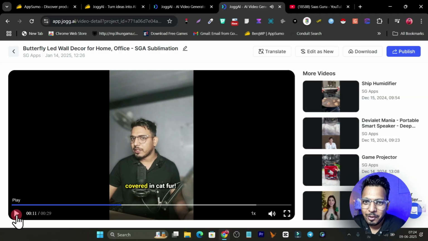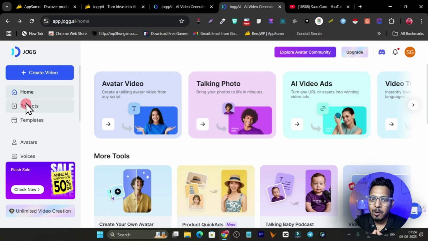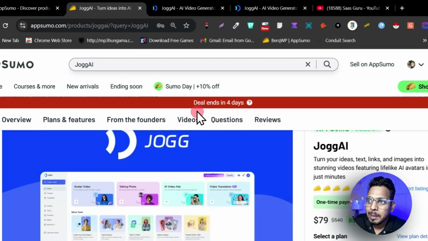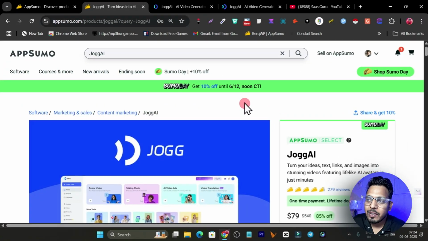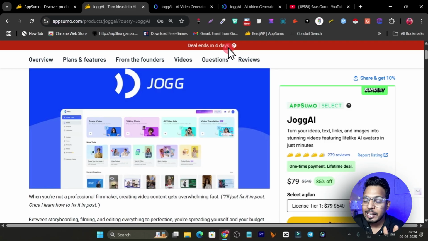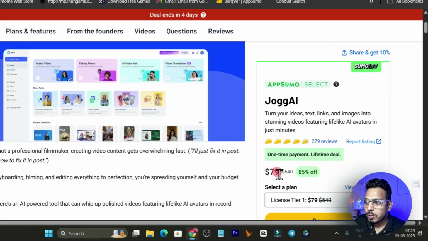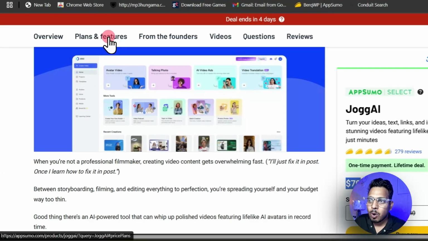See, this is the power of this tool I am showing you right now. Just from the one demo, you have understood the power of Jogg.ai. And it is so powerful that they have brought back the Jogg.ai lifetime deals again, only for 4 days here. You can see the deal will end in 4 days. So this is the right chance if you want to get this deal back again on lifetime access. Starting from $79, you can access all the plans here.